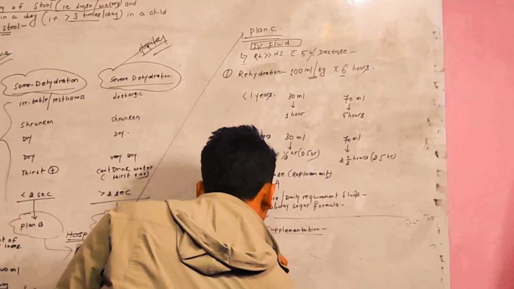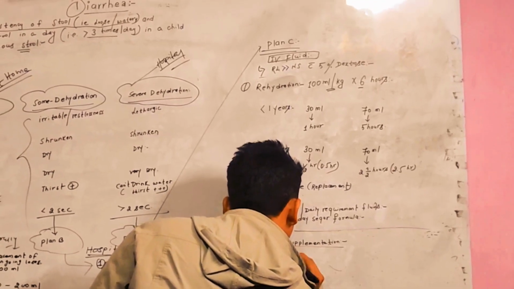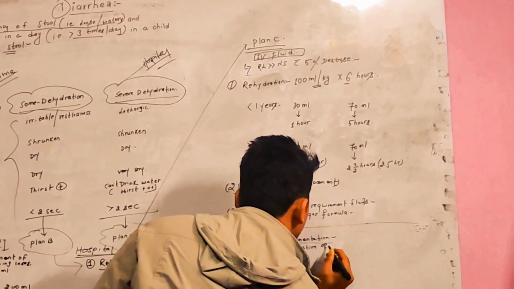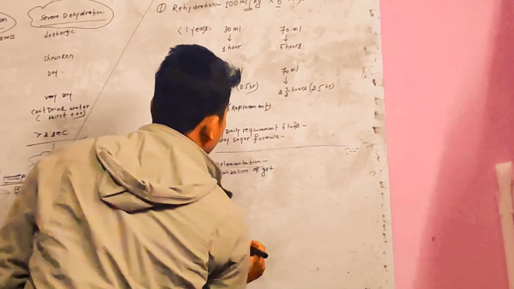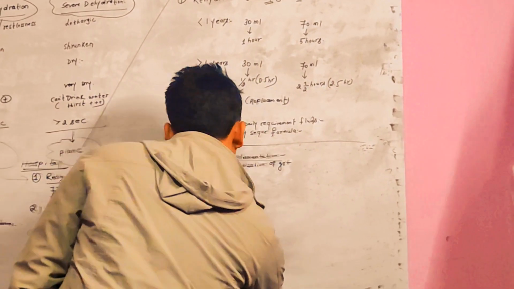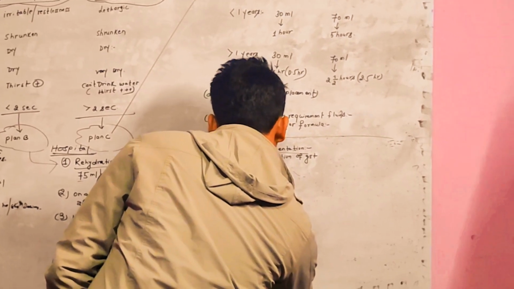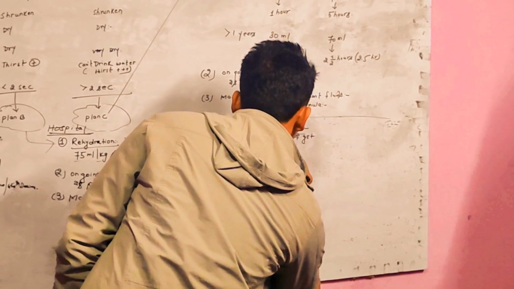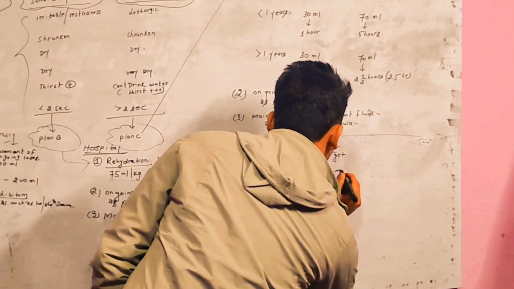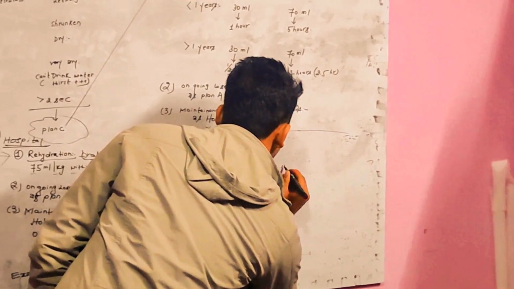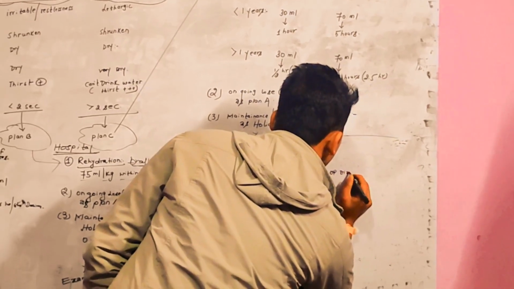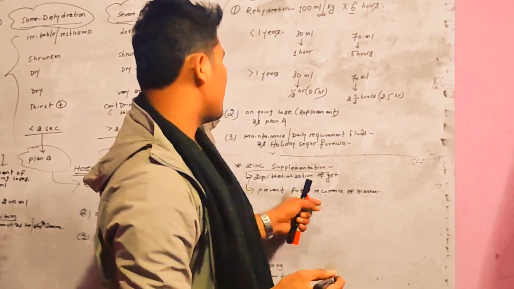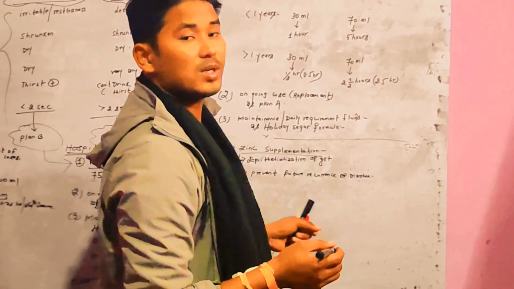First of all, it helps in epithelialization of the gut, the GIT. Another is to prevent future recurrence of diarrhea, and it also prevents the worsening of diarrhea.